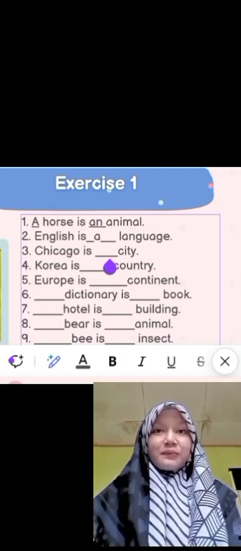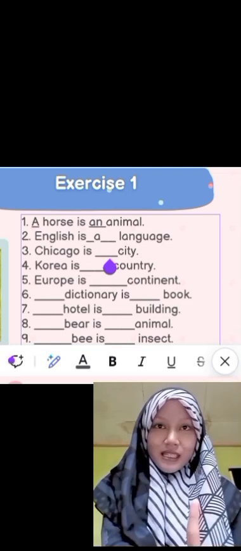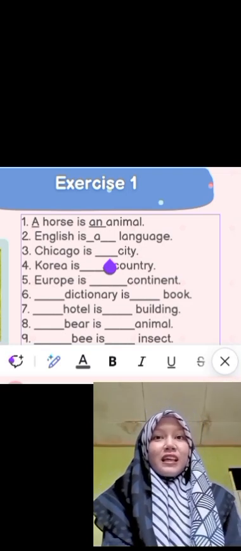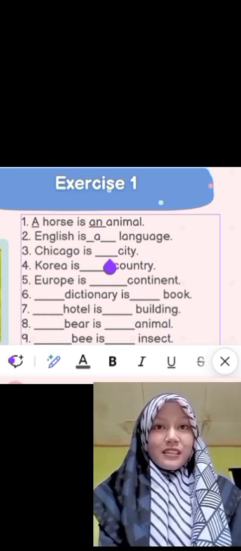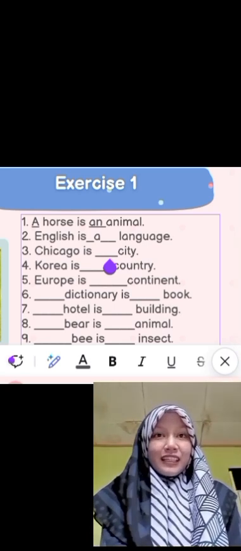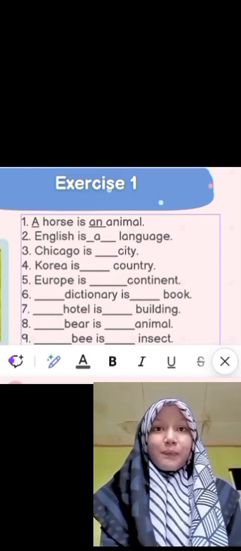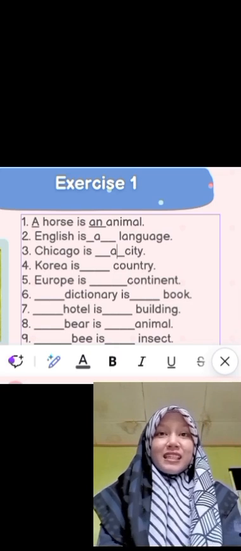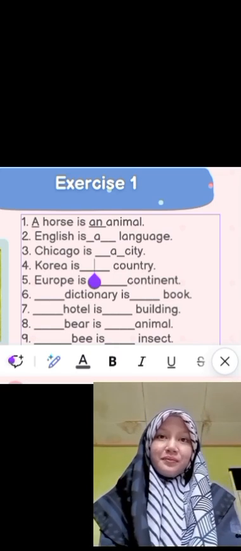The third, Chicago. Chicago is once. So we have to put what? Chicago is city. City begins with C, a consonant. So we have to put a. Chicago is a city.